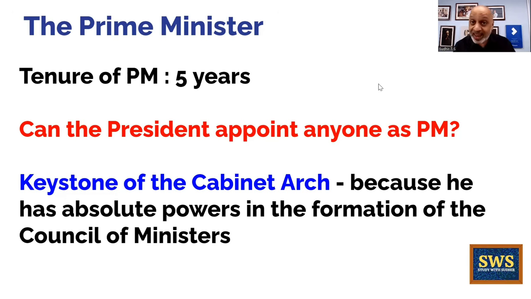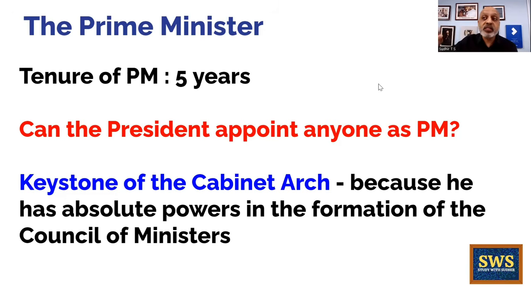Can the president appoint anyone as the Prime Minister? Of course not. What happens is, after the Lok Sabha elections, whichever party secures a majority in the Lok Sabha, that party goes to the president and says that we have elected so and so as our leader. The leader of that parliamentary party goes on to become the Prime Minister. The president invites that particular person to form the government and be the Prime Minister. The oath of office and secrecy is administered to that particular person as the Prime Minister.